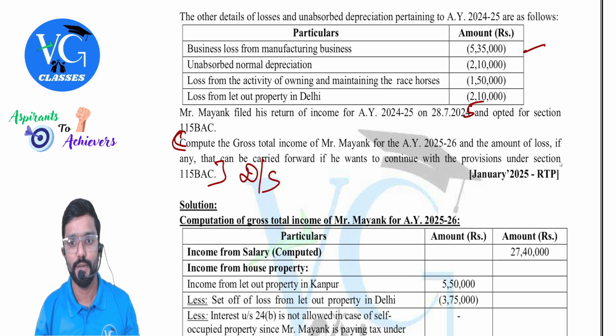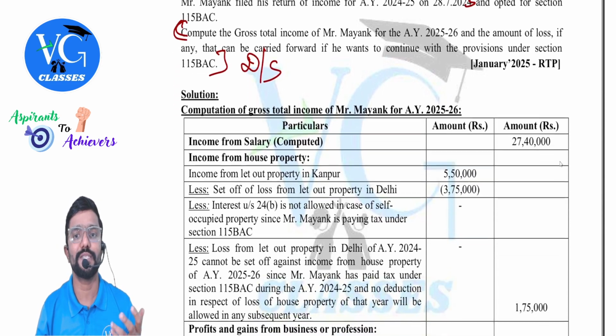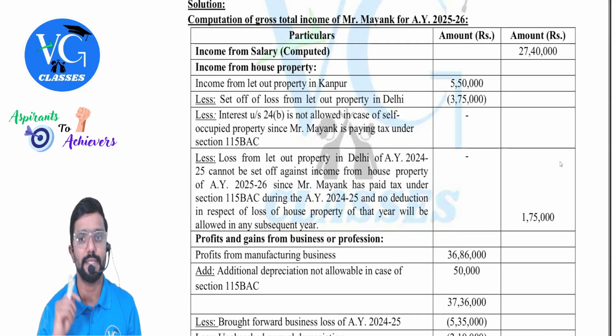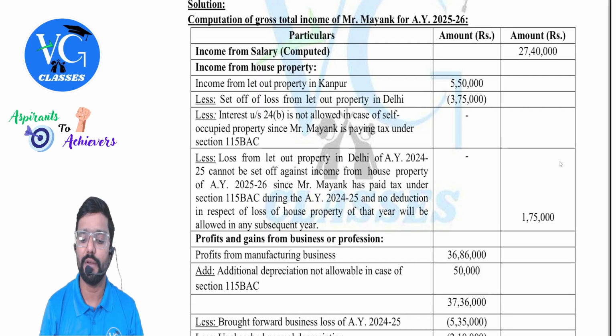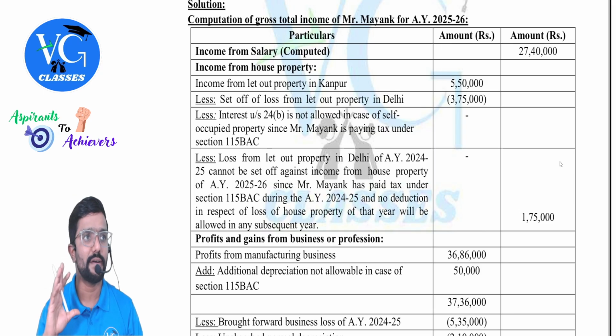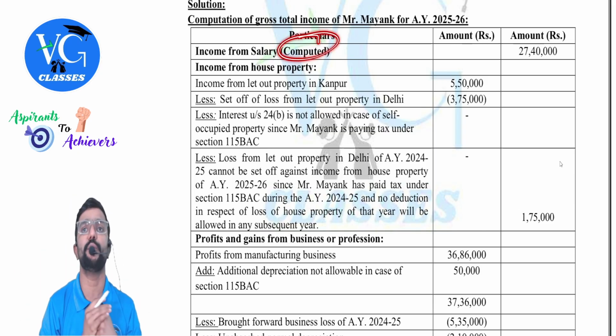Got it? So we are supposed to calculate gross total income of Mr. Mayank under the default regime. Sure. Let us see. First, income from salary is already computed. You need not do anything. Please be careful, again, don't give standard deduction at all. Everything is taken care of because they have mentioned computed.